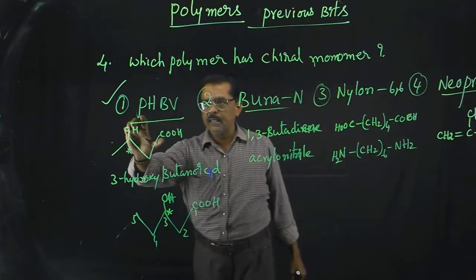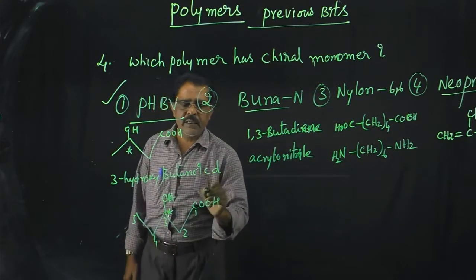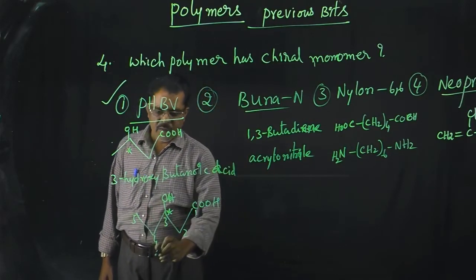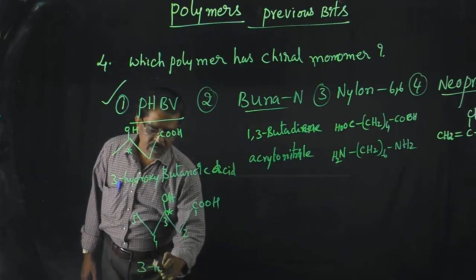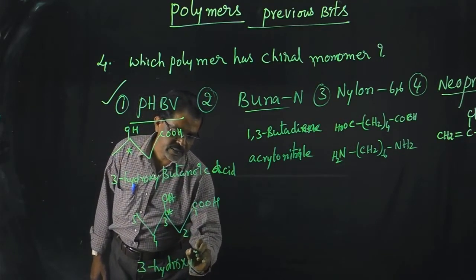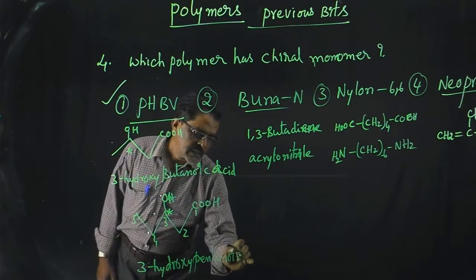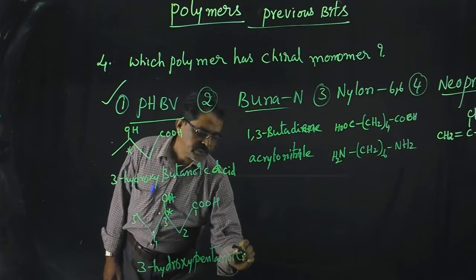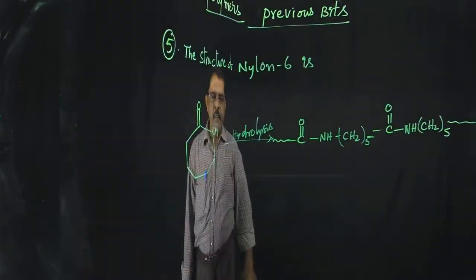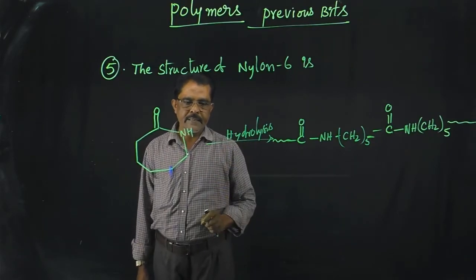First one is PHBV. It is the polymer of hydroxy butanoic acid and 3 hydroxy pentanoic acid. So both have chiral carbons at the third carbon atom of the compound. Right, understand? Next question is the structure of nylon 6.